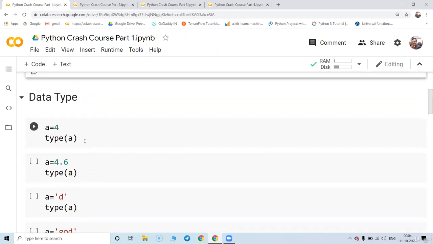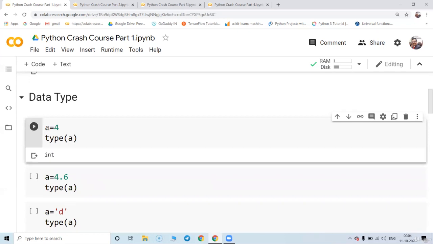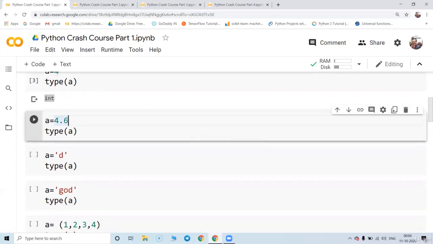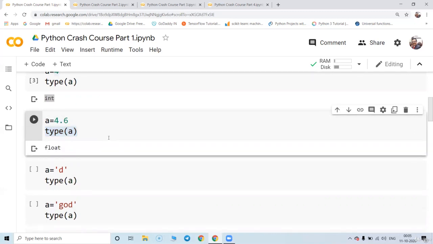Okay. So now let's start with the data types. In Python, the first data type is called an integer. You can see a equal to 4. We don't need to define anything to Python to say that this is a data type. We just give the input, and Python will understand the value and automatically say it is an integer value. The second one, a equal to 4.6, and if I check the type of a, it says it is a float.